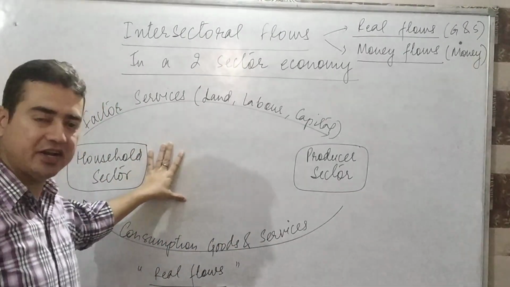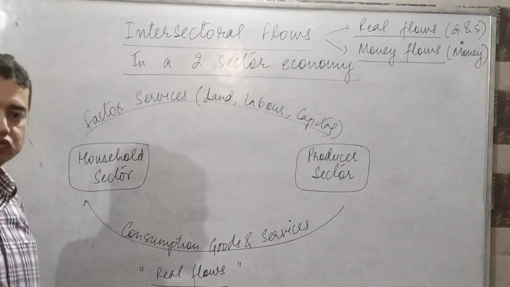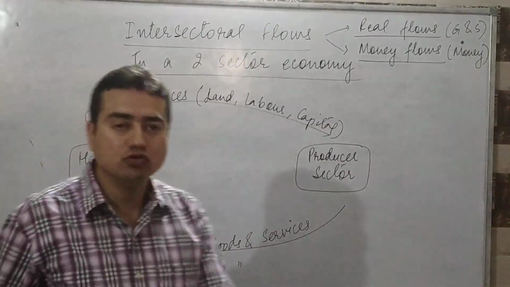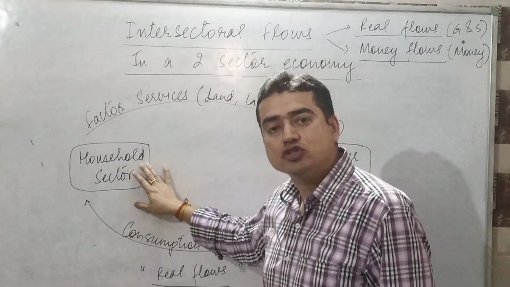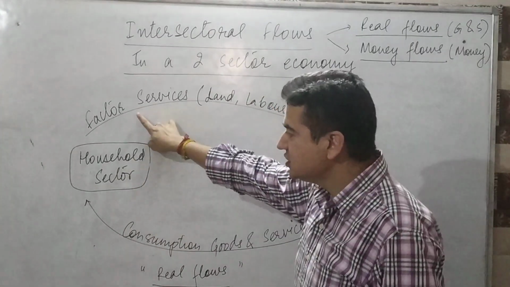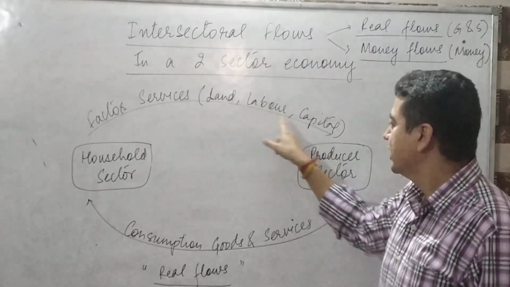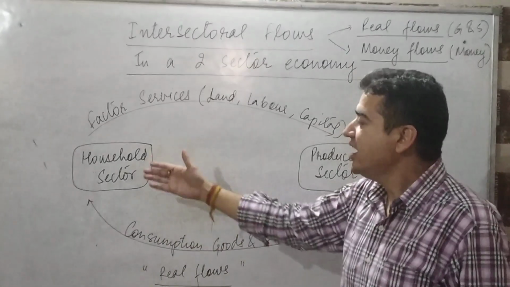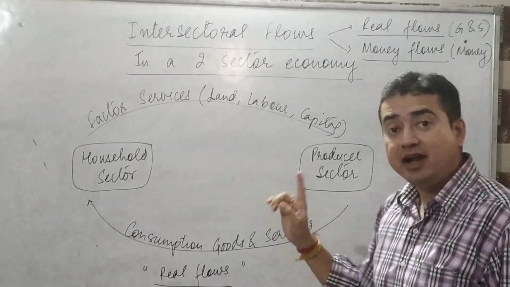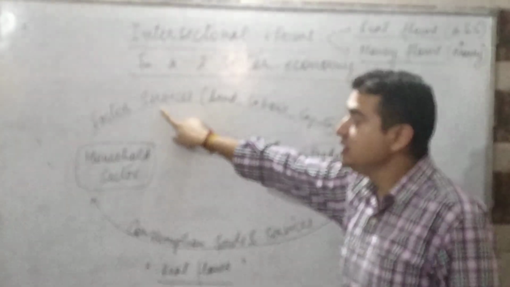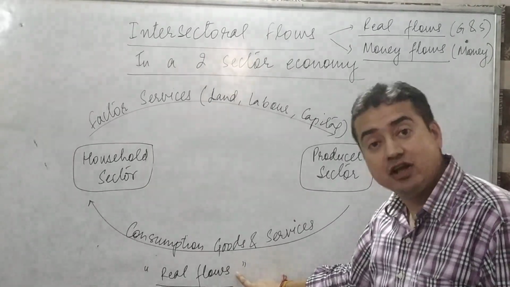So I have constructed here a two sector model showing household sector and producer sector. And you may see the household sector, which I earlier discussed, it comprises of owners of factors of production. So factor services, that means factors of production, land, labor, capital, entrepreneurship, they are being provided by household sector to producer sector. And mind it, this is the flow of services, therefore rendered under real flows.